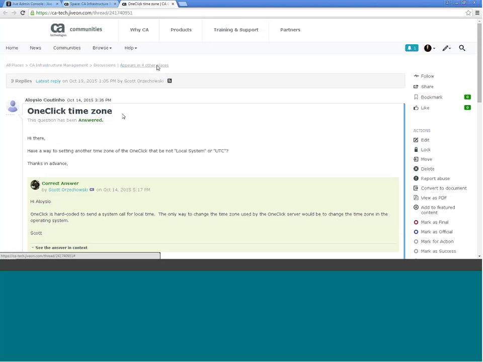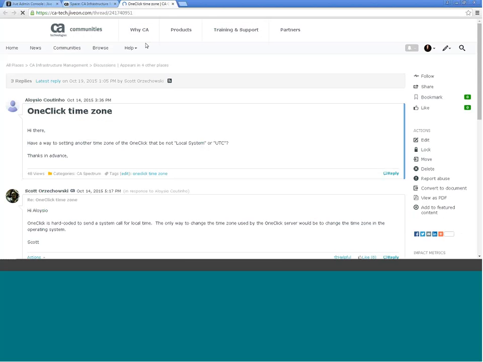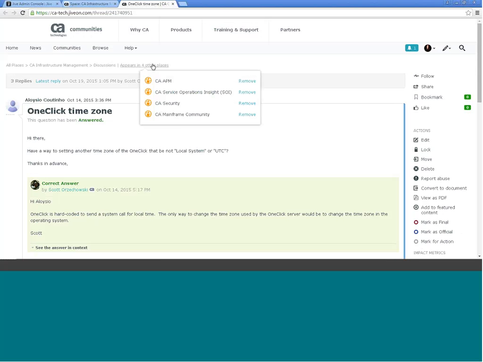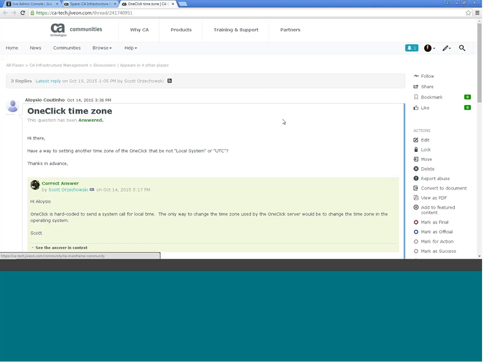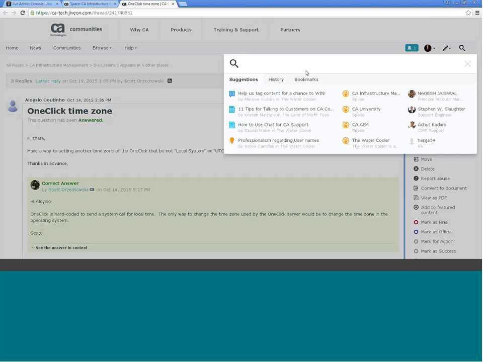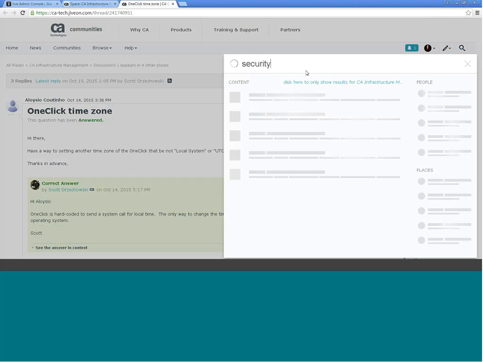And when I click on that, we should be seeing a drop-down. Let me refresh the page. Okay, there we go. When you click on that, you see a drop-down that shows you all of the communities it appears in, and you have the ability to remove any of these communities, or you can add additional communities by clicking on Share again. Let's take a look at one of these other spaces to show you what this piece of content looks like in those other spaces. So let's head to Security.